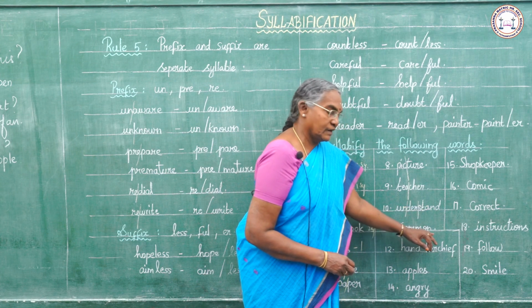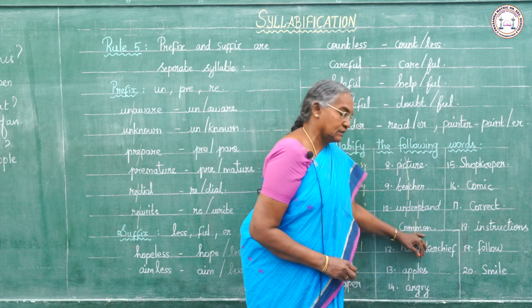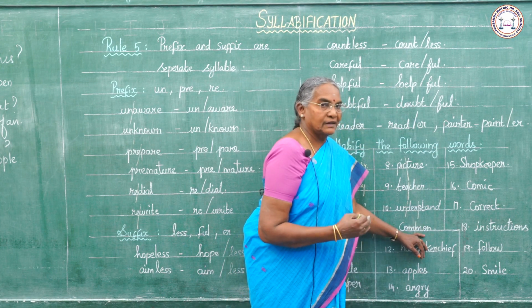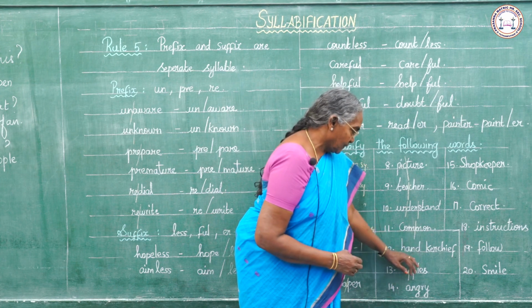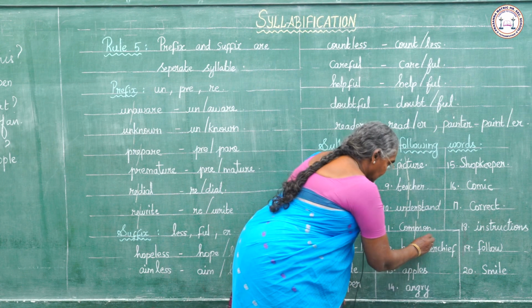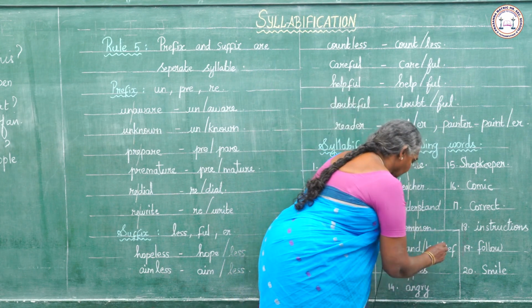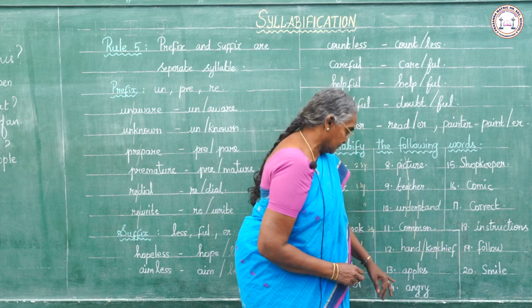Next, common. There are two consonants in the middle, so we separate in the middle of the consonants. Handkerchief, hand, one syllable, kerchief, handkerchief, three syllables.